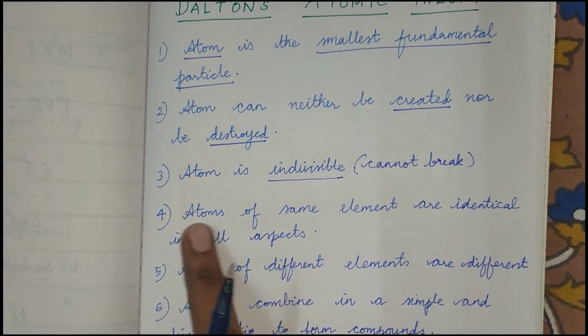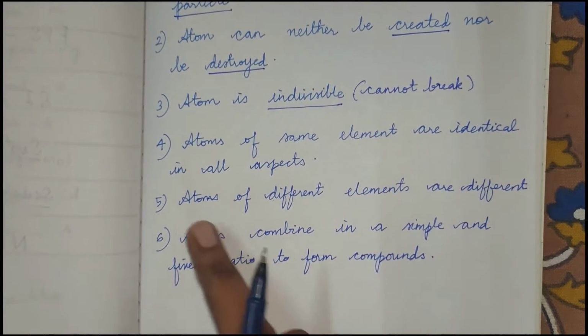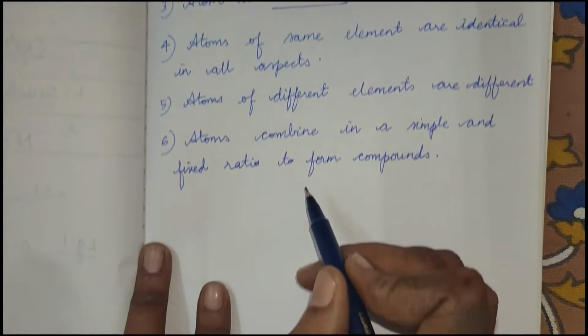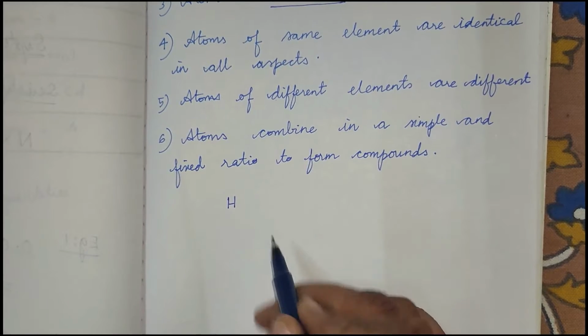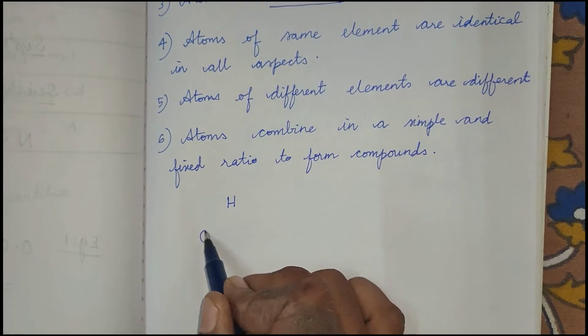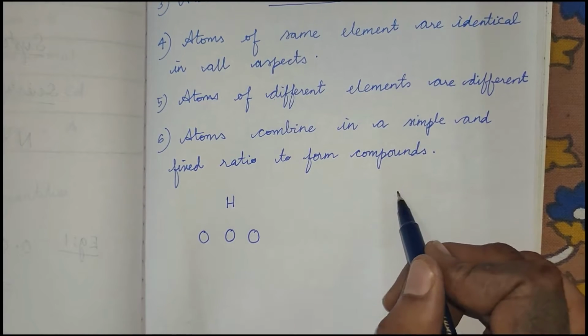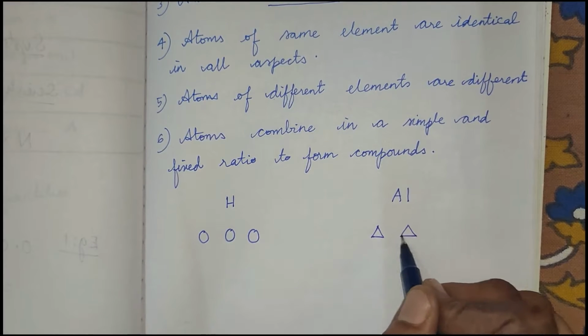Fourth one, atoms of same element are identical in all aspects, whereas atoms of different elements are different. For example, let us consider an atom H. If all the atoms are spherical and they are in the same size, atoms of aluminum may be something like triangular.